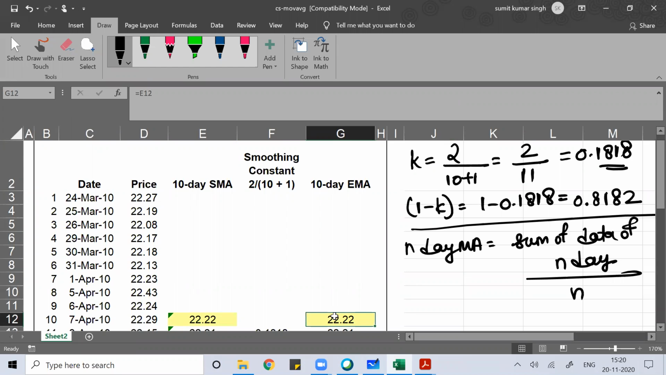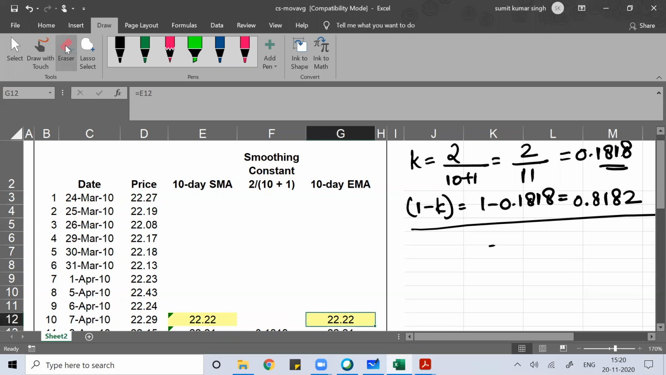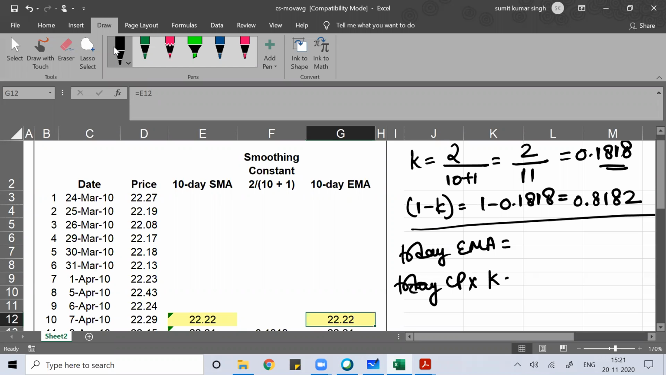The formula here, you know the formula you can use: today's exponential moving average is equal to today's closing price into K plus yesterday's exponential moving average into 1 minus K. This is the formula, you know that. Now for the first day, there's no yesterday. For the first day, like for this day, there's no yesterday.